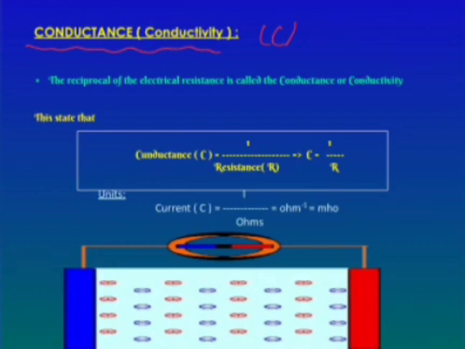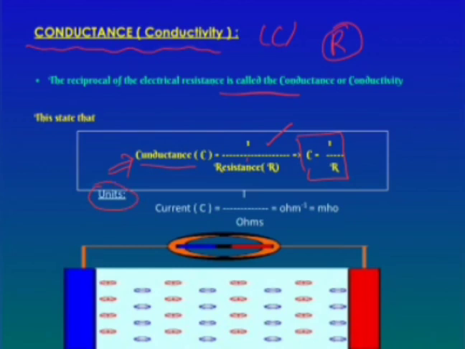The reciprocal of the electrical resistance is known as conductancy or conductivity. Simply, conductancy C is equal to the reciprocal of resistance, that means C is equal to 1 by R. This is known as conductancy.